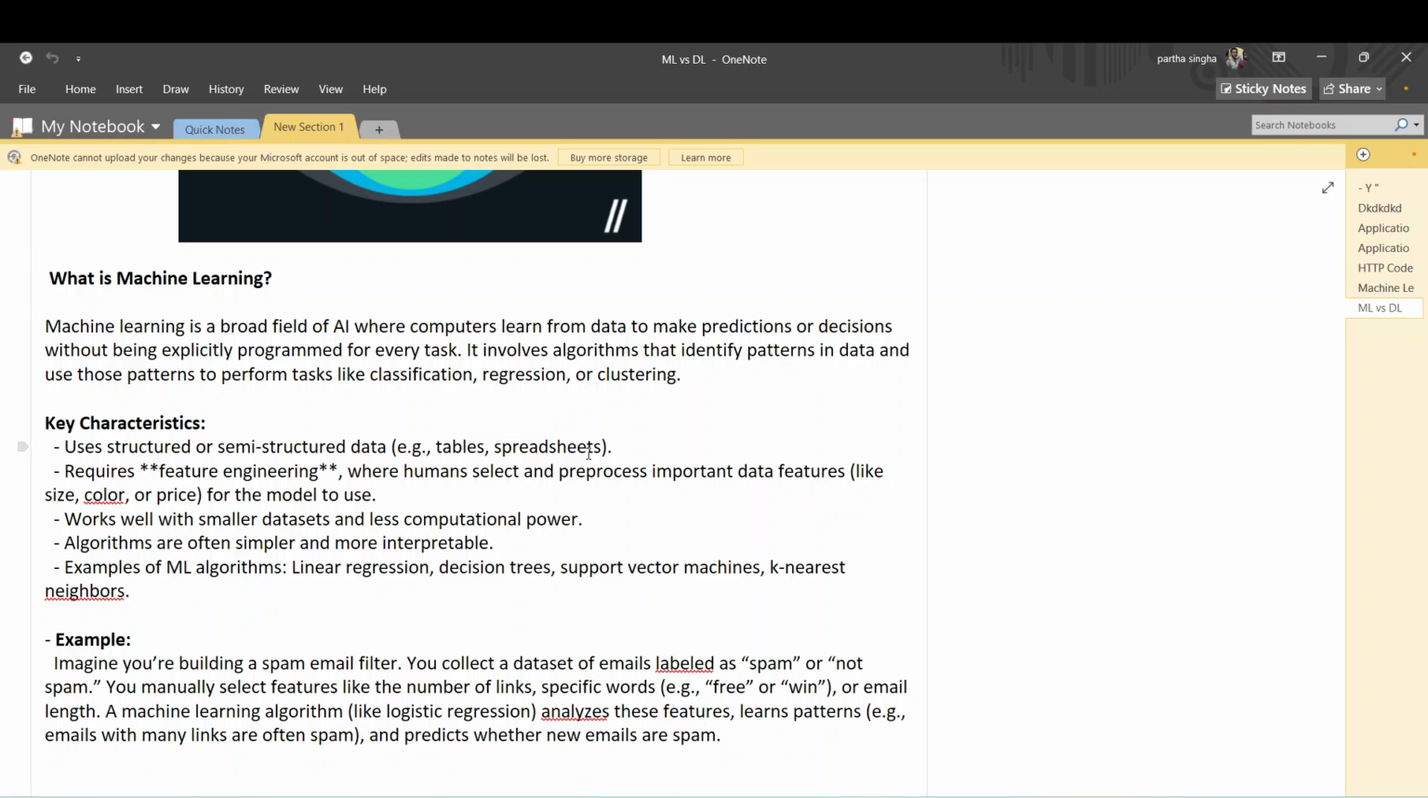You have to convert categorical features to numerical features. A lot of things you have to do, where humans select and pre-process important data features like size, color, and price for the model to use. In this case humans have to choose which things to use: size, color, or price. It works well with smaller datasets and needs less computational power. The algorithms are often simpler and more interpretable. The algorithms are very simple.